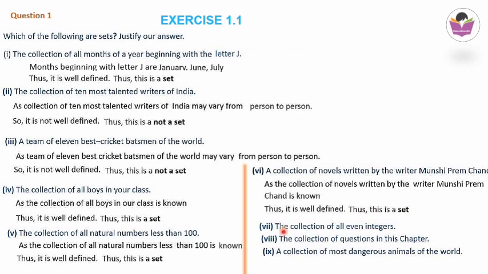Next, there are 3 questions. Question number 7, the collection of all even integers; the collection of questions in this chapter; the collection of most dangerous animals of the world. So these 3 questions you will be doing as homework.